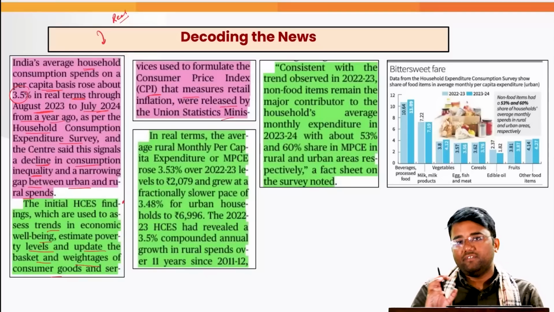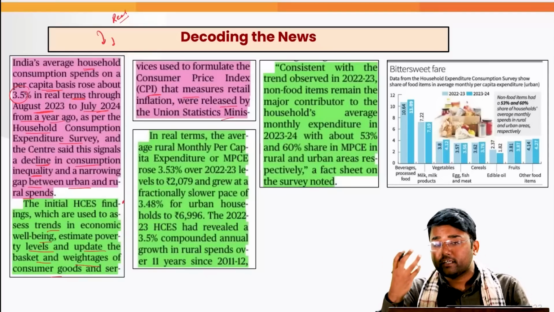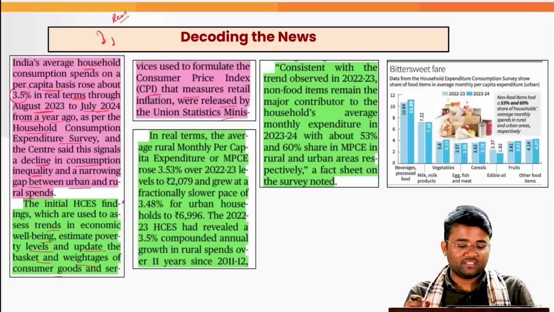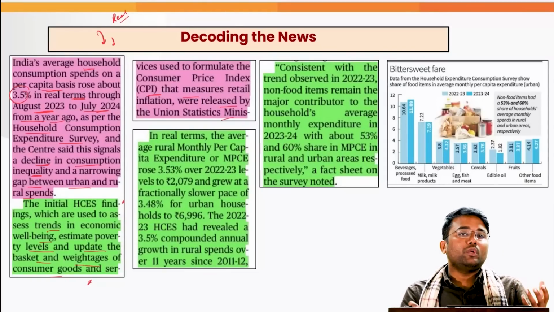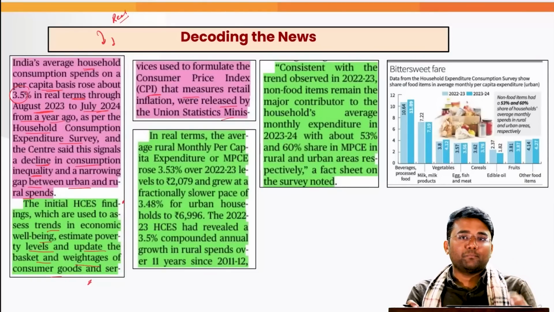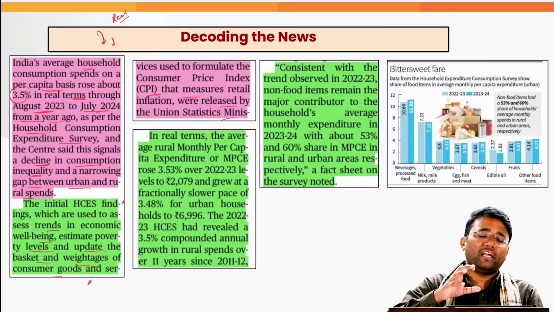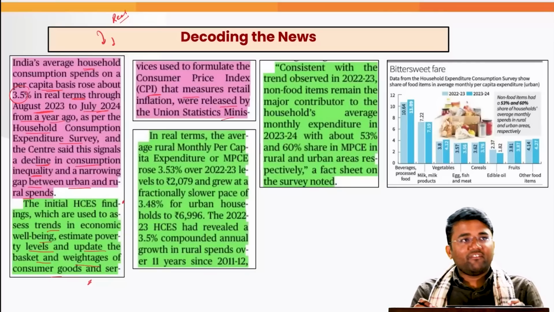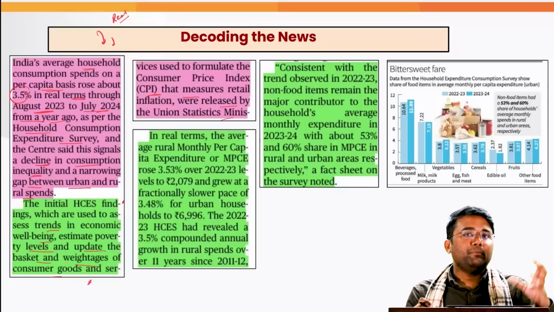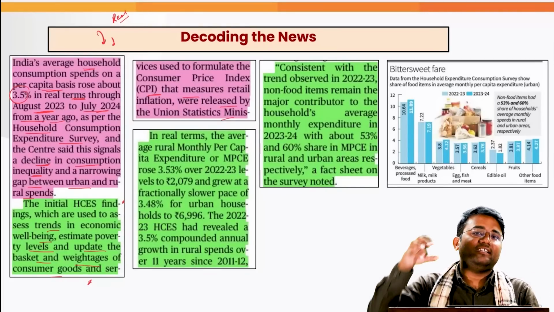Because you have to understand one thing: this household consumption expenditure survey is calculated based on a basket of goods and services, and this is also used to calculate the consumer price index, because whenever we are calculating the consumer price index, it is also calculated based on a basket of goods. So whatever people are buying, whatever people are consuming, the CPI tries to incorporate that in that basket itself.